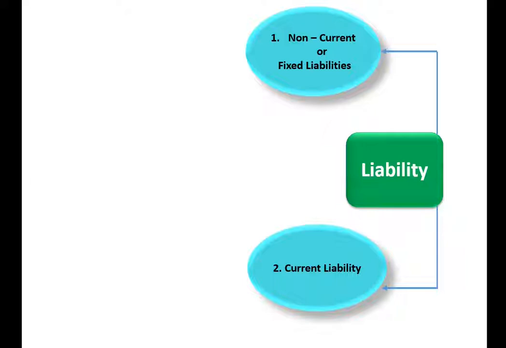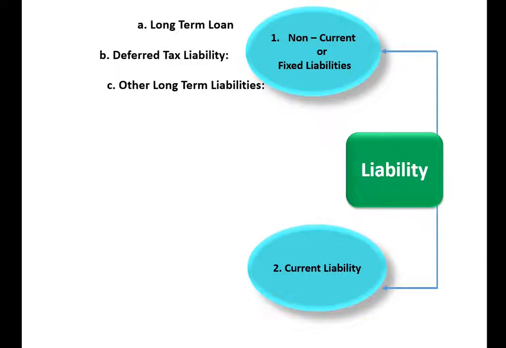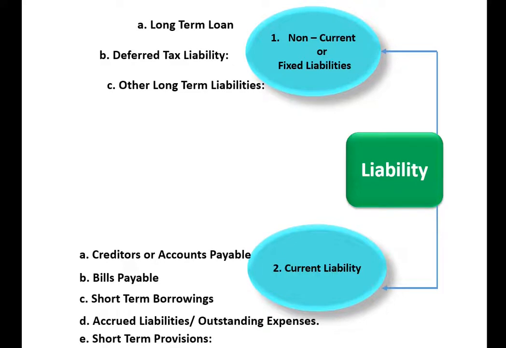So liabilities are classified under two broad categories, just as in the case of assets. It is categorized as non-current liabilities or fixed liabilities, and the second one is current liabilities. So let us see what are the items under non-current liabilities. These are long-term loans, deferred tax liability, and other long-term liabilities. And under current liability, we have 5 classifications or 5 items. These are creditors or accounts payable, bills payable, short-term borrowings, accrued liabilities or outstanding expenses, and the last one is